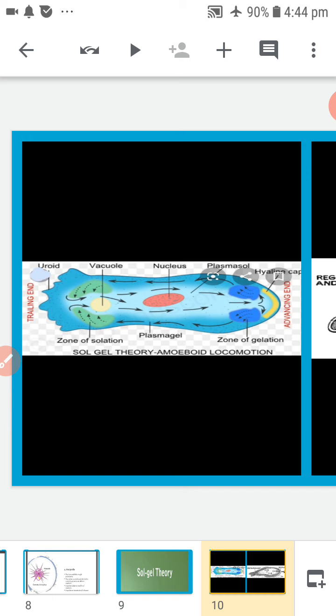According to this theory, the body of the amoeba is made up of four regions.